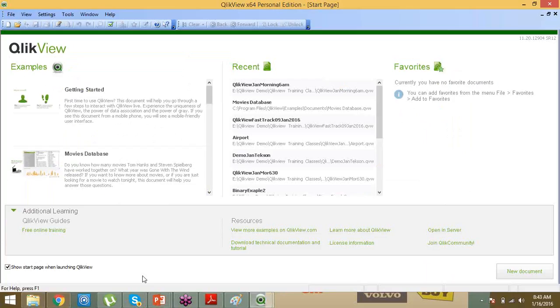What is the major difference between ClickView and ClickSense? Bit slow, but can anyone who has understood this question repeat it? Can you hear me? It's a bit slow, guys. Yashwant, are you able to hear that? Can you hear me now? Yeah, I can hear now. I just wanted to know what is the major difference between ClickView and ClickSense.